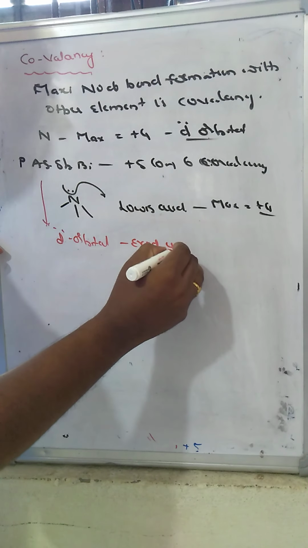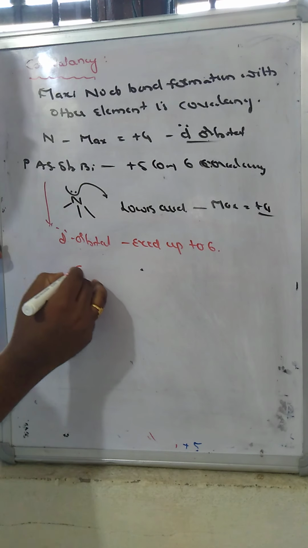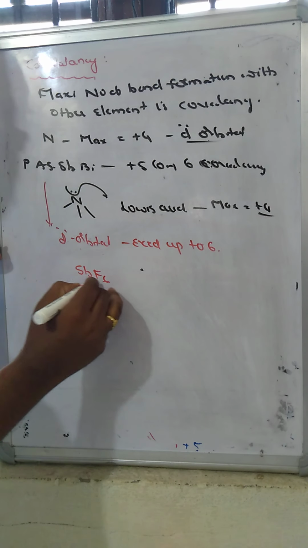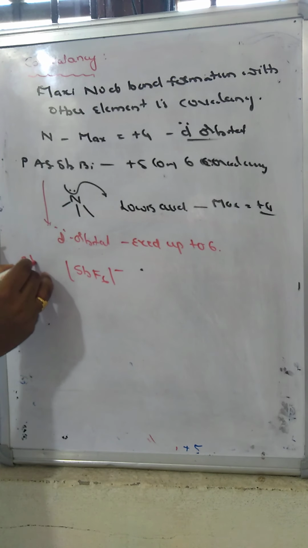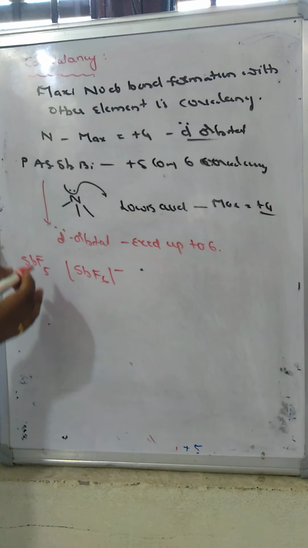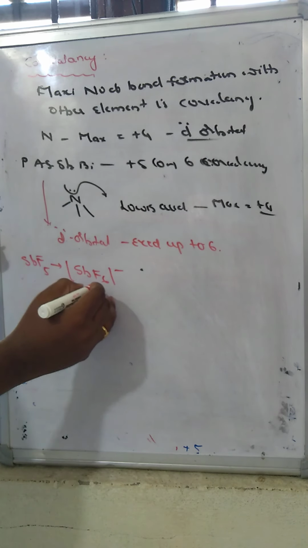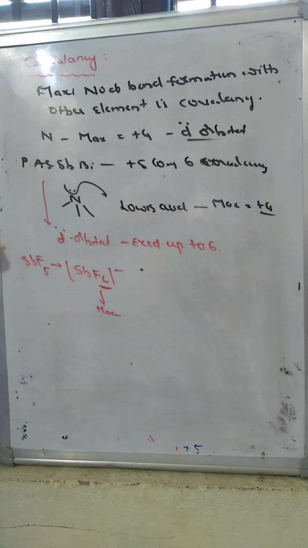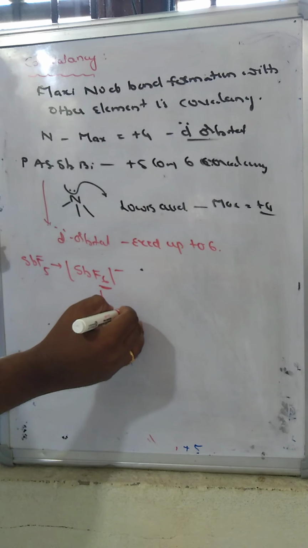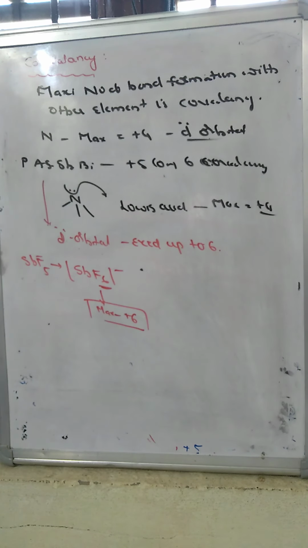exceed up to 6. For example, take antimony hexafluoride in the form of complexes, because antimony pentafluoride can accept a pair of electrons from the Lewis acid to convert into the hexafluoride. The maximum number of atoms bonded with this antimony is 6. So that's why the covalency of that complex is 6.